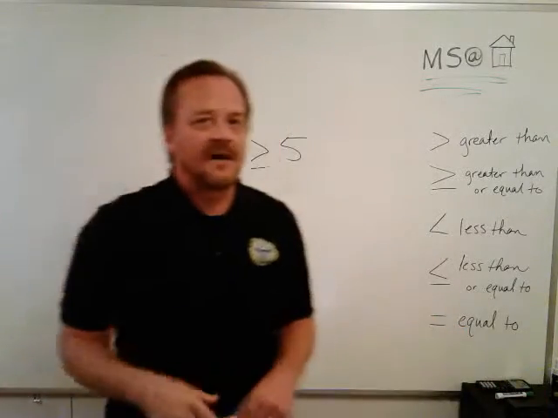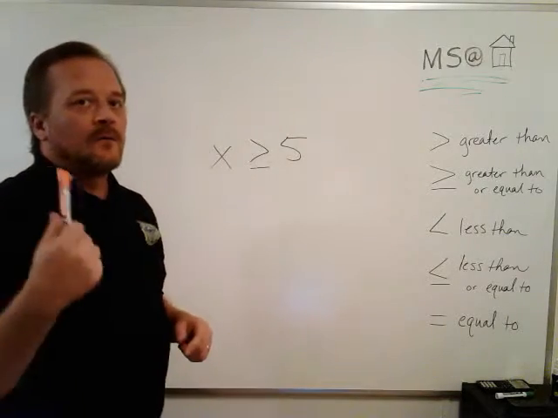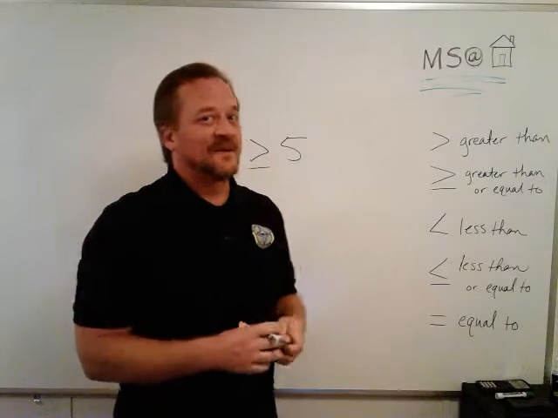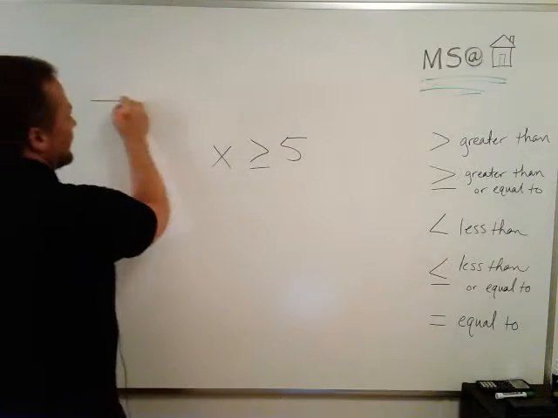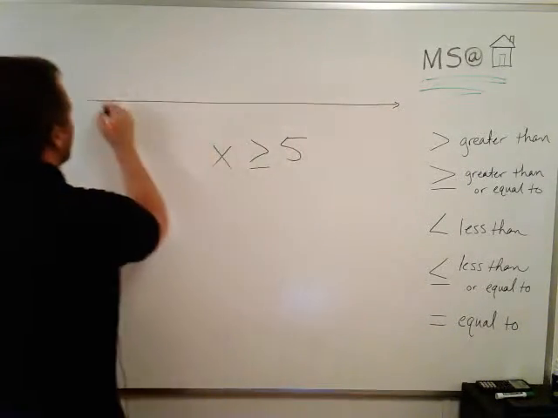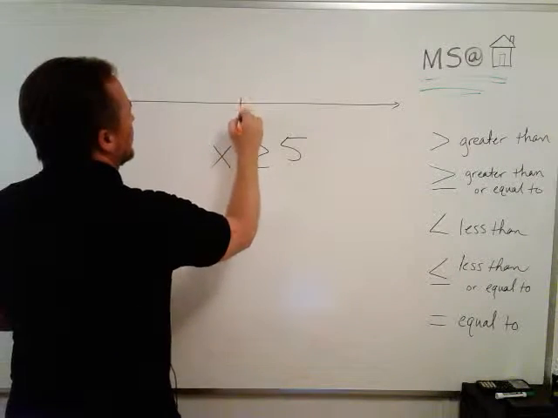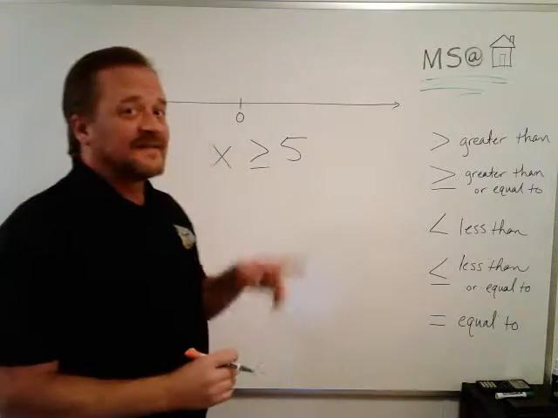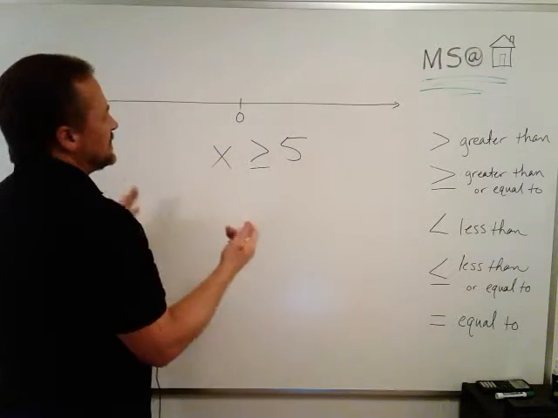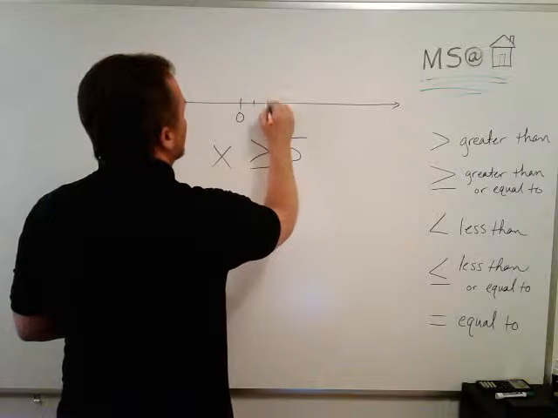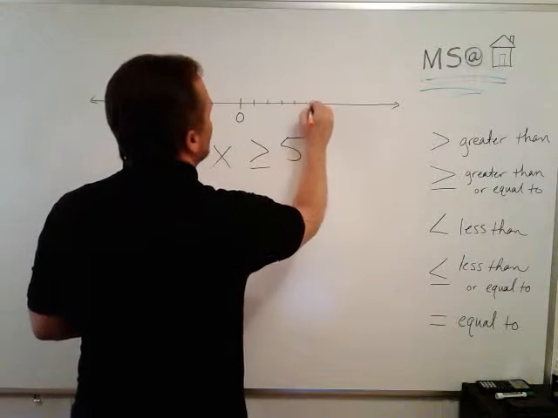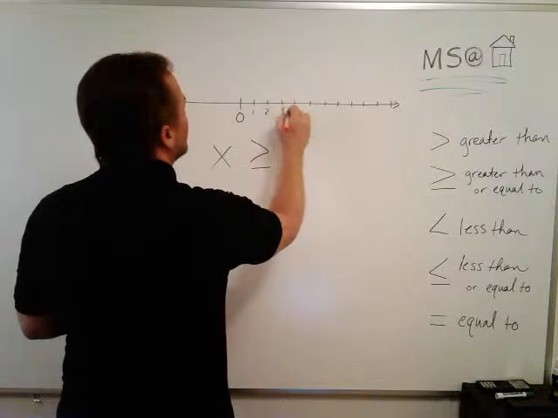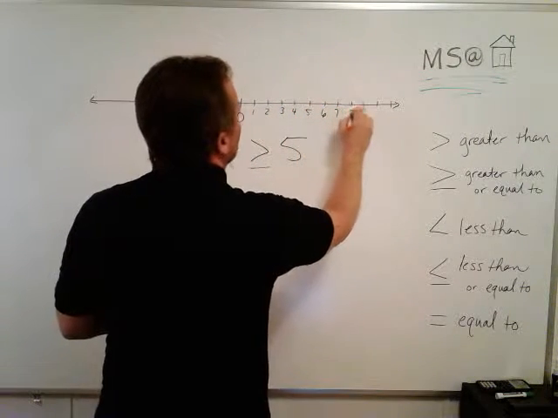And let's look at another way to show what's going on here. We are going to pick one of our favorite models. We used it for integers, we're going to use it for these, and that is the number line. So I'm going to draw a nice big number line. I'll put 0 right here in the middle. And the reason I'm going to do that is because I'm going to show you another inequality on this same number line to show you a difference in what's happening. So I'll do the positive side. 8, 9, 10, 11, that's good enough. 1, 2, 3, 4.